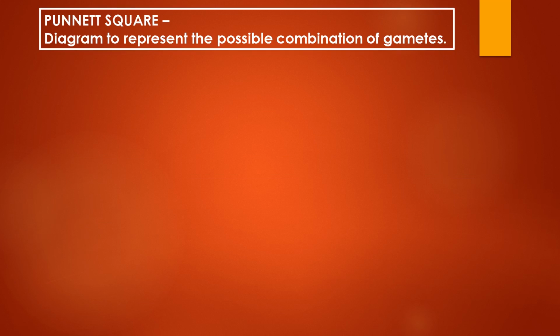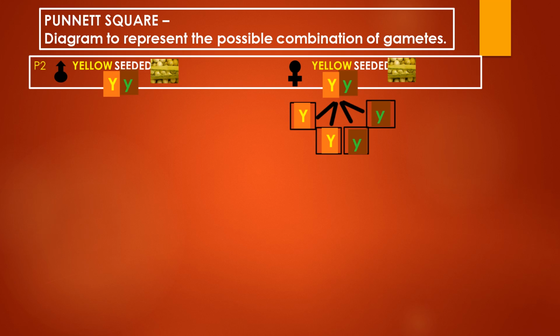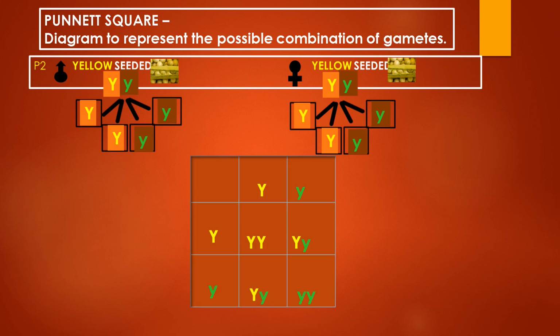A Punnett square is a diagram which is used to represent the possible combinations of gametes during hybridization. Here the P2 is a yellow seeded plant which is getting self-fertilized. So there will be 4 types of gametes formed, both sperms and eggs, out of which 2 will be carrying capital Y factors and 2 will be carrying small y factors. Let us represent them in a square. The square is called a Punnett square. The top row contains the sperms and the left hand side column contains the eggs. So let us take the combinations.